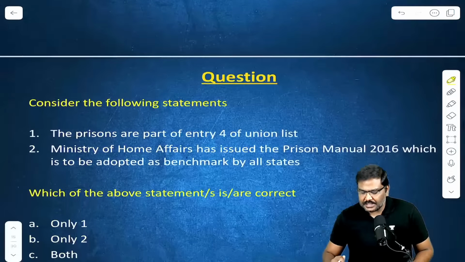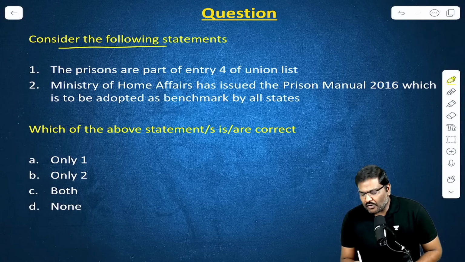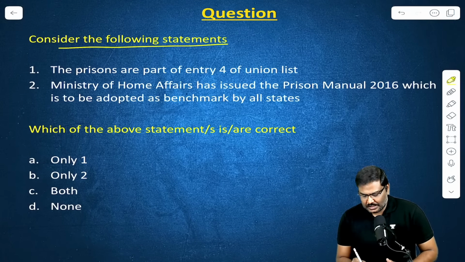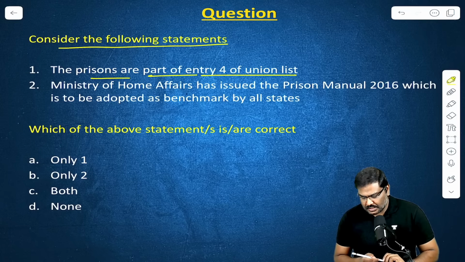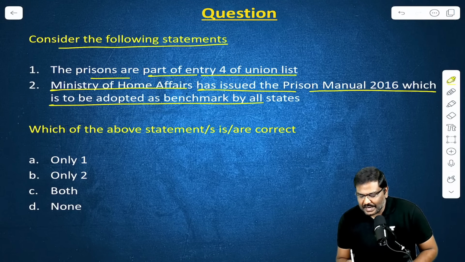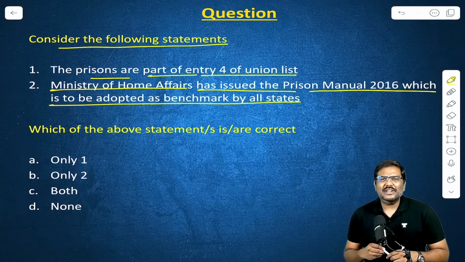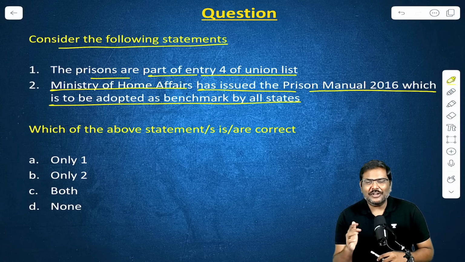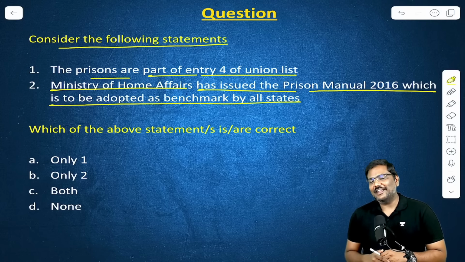Now, based on this, let's solve an MCQ. Consider the following statements. The prisons are part of entry 4 of Union List. The Ministry of Home Affairs has issued the Prison Manual 2016, which is to be adopted as a benchmark by all the states. At first one, everybody will solve the first statement very easily. Second statement, a lot of you will face a difficulty.